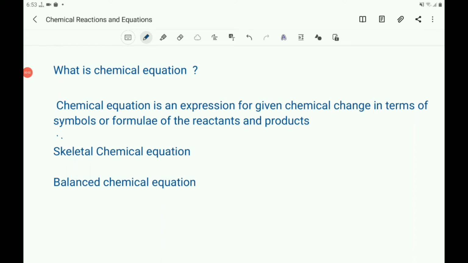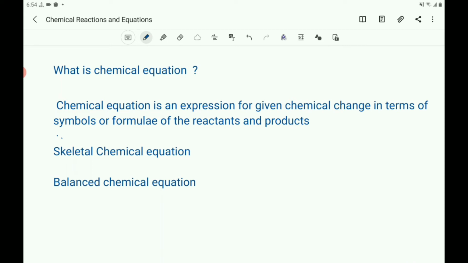Then what is a chemical equation? It is an expression for a given chemical change in terms of symbols or formulae of the reactants and products. You know that reactants and products have their own symbols and formulae. By using their symbols and formulae, we can write the expression.